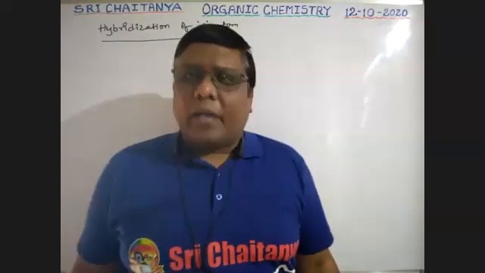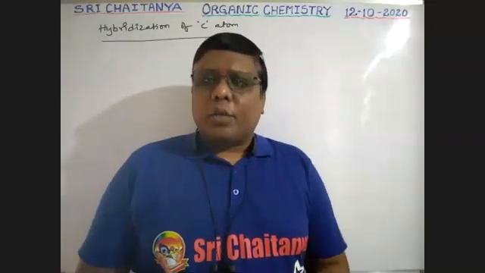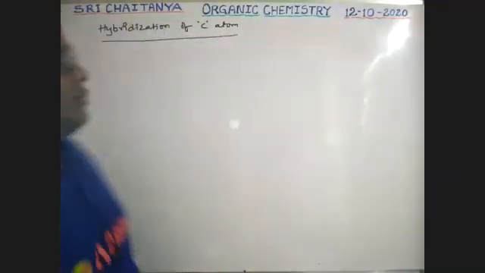Already we know about hybridization, boys. We learned it in the chemical bonding hybridization topic. See here, how is that?